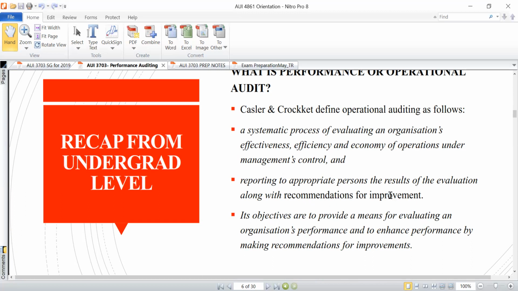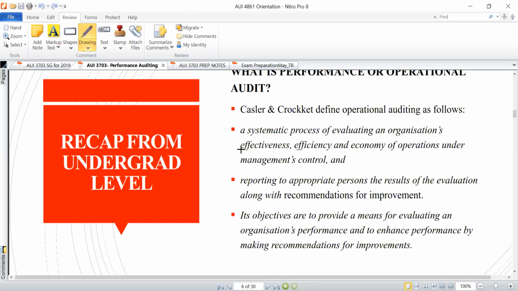So essentially, from this definition of operational auditing, we already begin to see the three elements of operational auditing, which are of course effectiveness, efficiency, and the economy element.